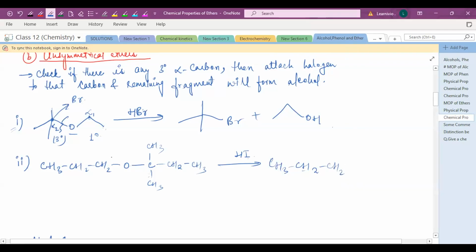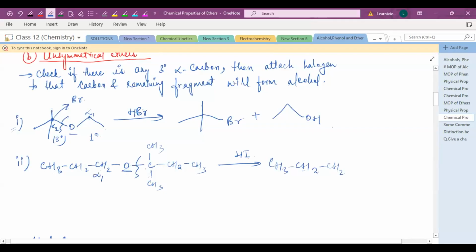What you said, this group will form the alcohol, CH3CH2CH2OH, right? And this group, according to you, will form the halide. Ma'am, you said it correctly. Basically, you said that this bond will cleave, because this is the oxygen linkage. This is your alpha carbon.